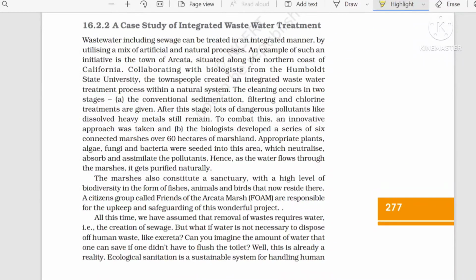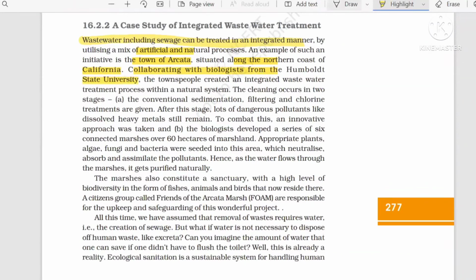So by studying all this, we have identified the main problem. If we can treat the sewage, then I think we can control our water bodies too much. The wastewater, including sewage, can be treated in an integrated manner. We are using two processes, artificial and natural, and for this, the efforts were taken by the people living in Arcata town, which is situated on the north coast of California. These people collaborated with the biologists from Humboldt State University.